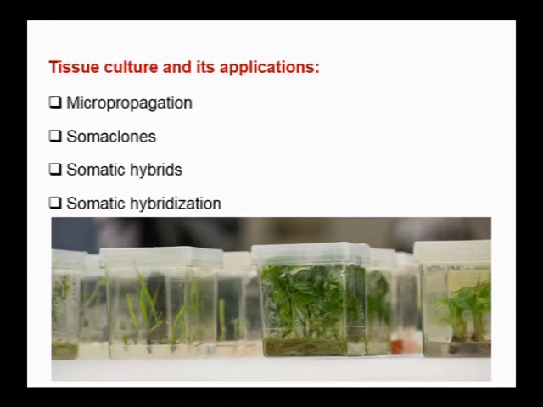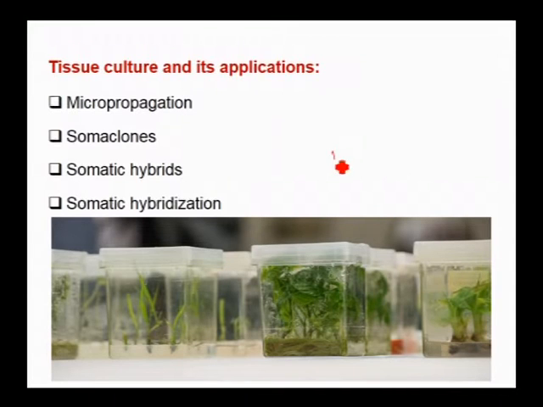Tissue culture is another non-conventional method of producing crops. Tissue culture is growing of plants or crops under in vitro conditions. Hence in vitro propagation of plants is called tissue culture.